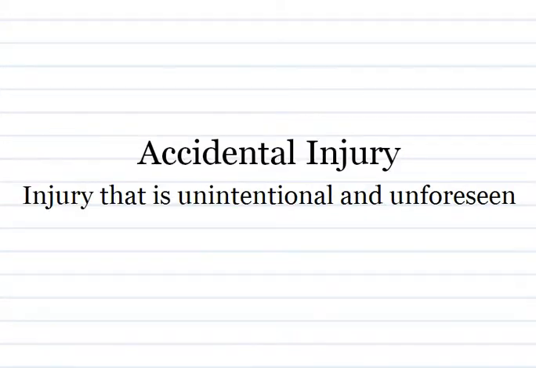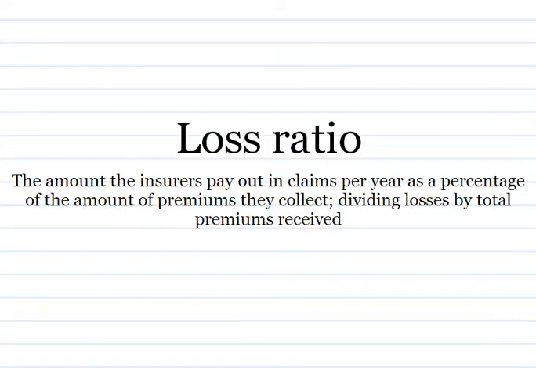Accidental injury. Injury that is unintentional and unforeseen. Loss ratio. The amount the insurers pay out in claims per year as a percentage of the amount of premiums they collect, dividing losses by total premiums received.